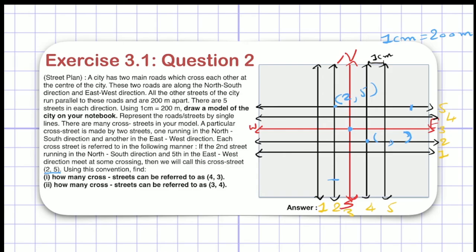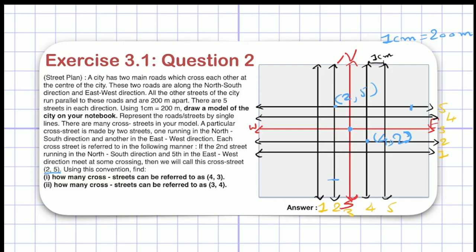Now, the first number will be the street passing through this point in the north-south direction. North-south direction means this direction. Which street is this? It is street number 4, so I write 4 as the first number. The second number will be the street passing through this point in the east-west direction. This is street number 2, so I write 2 here, right? Very simple. In this manner, I can name all the streets. It is a convention, so I have to use only this method, right?